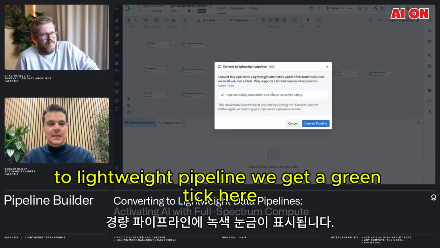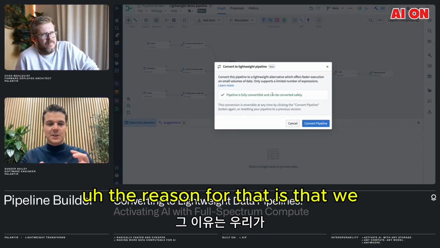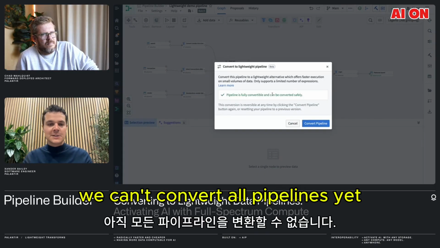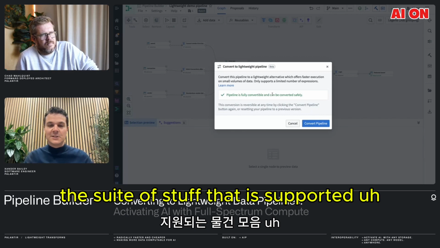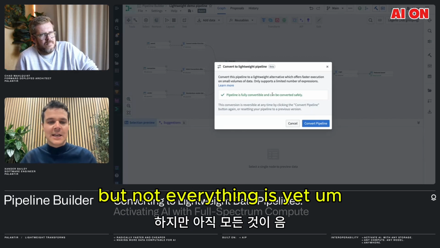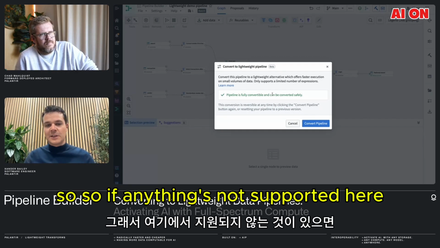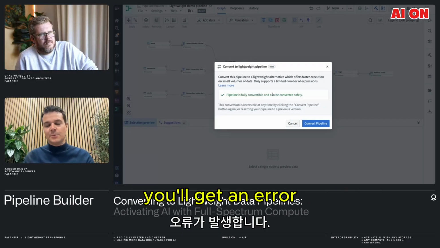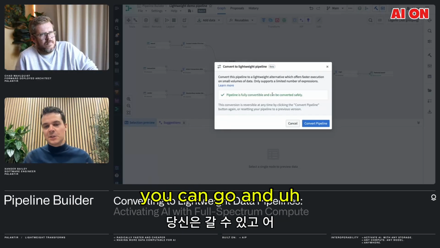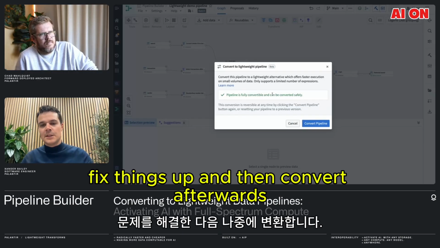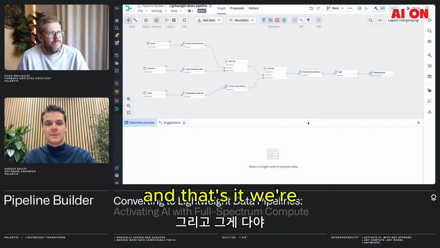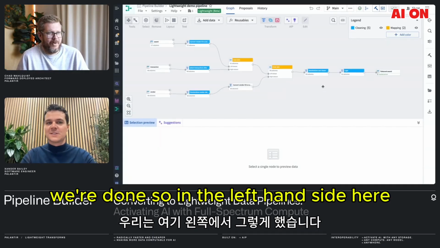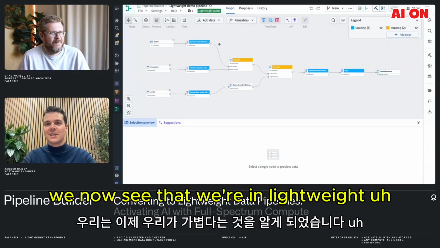We get a green tick here. The reason for that is that we can't convert all pipelines yet. We have very high coverage across the suite of what is supported, but not everything is yet. If anything's not supported, you'll get an error. We'll show you that in a bit. You can fix things up and then convert afterwards. But let's just click convert, and that's it. We're done. On the left-hand side here, we now see that we're in lightweight.